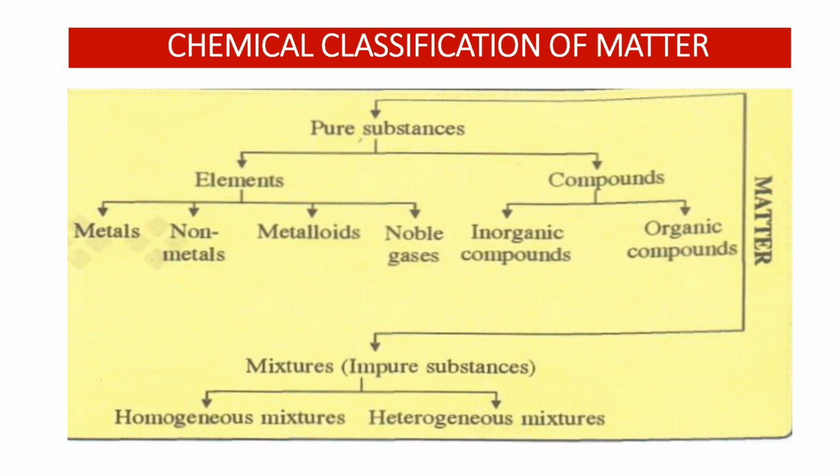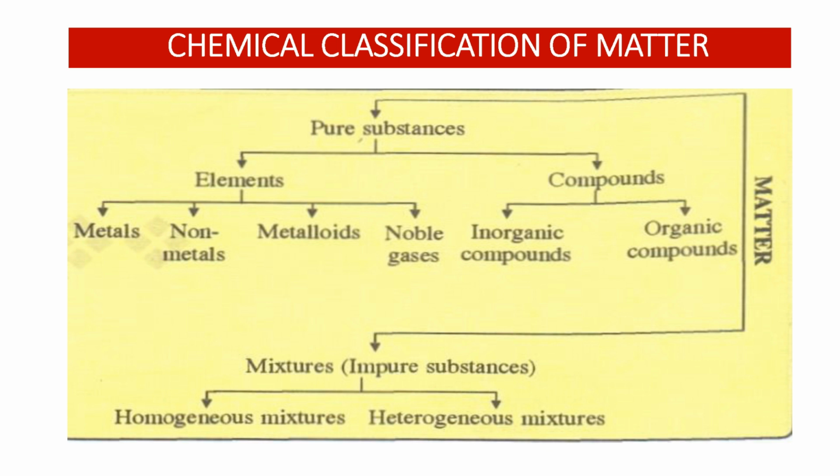The first topic is chemical classification of matter. So in this chapter, we are going to study the classification of matter based on chemical properties. So let's see the classification. In this diagram, you can see matter is classified into 2 categories: pure substances, and impure substances or mixtures. Then pure substances are again divided into two: elements and compounds. Then elements are divided into four: metals, non-metals, metalloids, and noble gases. And compounds are again divided into two: inorganic compounds and organic compounds.